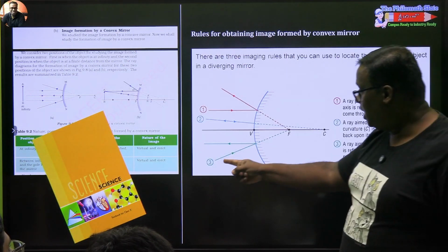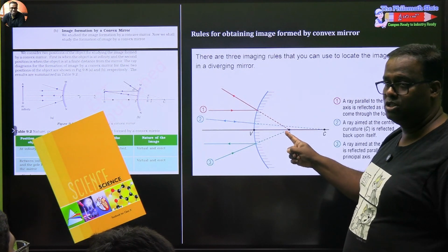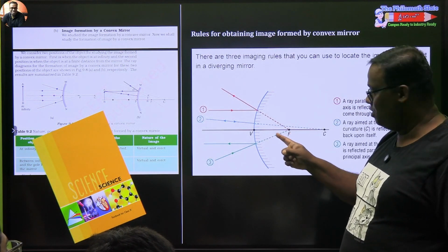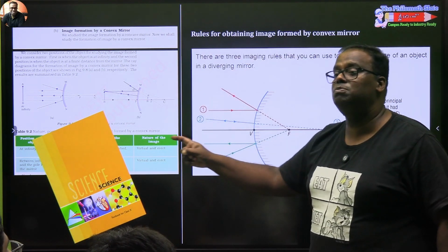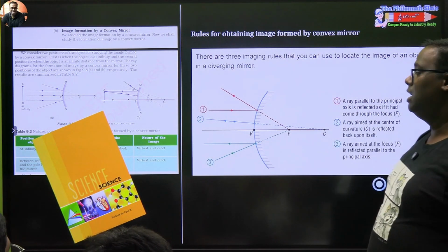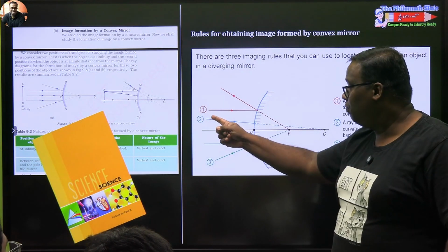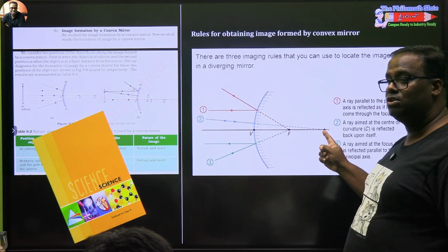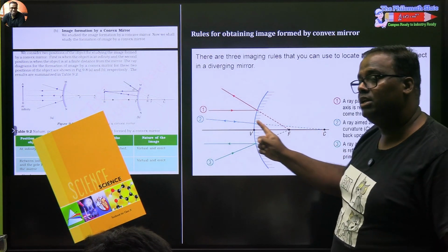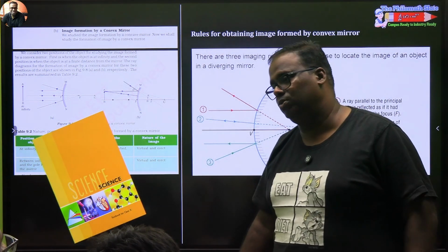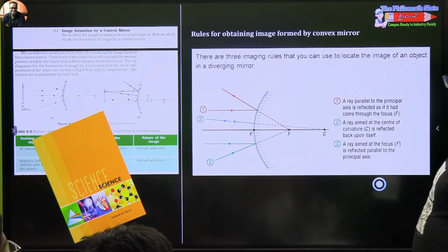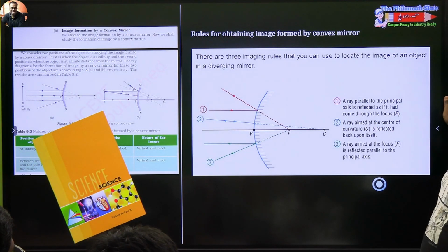A ray of light which is directed at the focus, you can't reach the focus because it's a mirror, becomes parallel to the principal axis after reflection. And the third one is a ray of light which is directed to the center of curvature, which will again reflect back on the same path. The fourth one, the angle one, does not apply here. Did you understand? All fine?